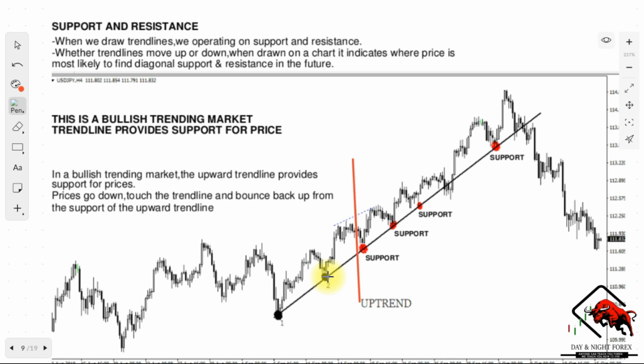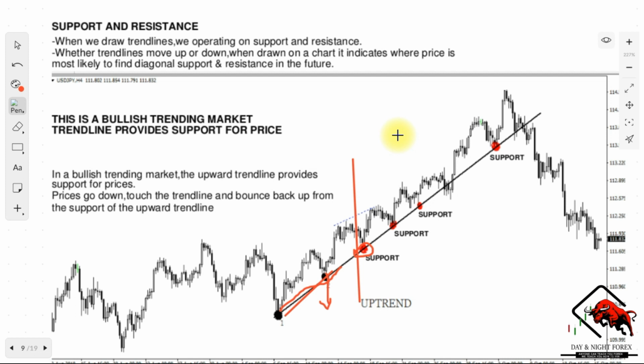All right, so right here on this chart you can see that this is a bullish trending market. So in a bullish trending market, the upward trend line provides support for the prices. So this is our support. So remember, support is basically the structure that stops the price from going down, right? It prevents it from going down. So every time that the price comes here, this is our opportunity to buy, so that we can get in on this uptrend and basically capture our buy positions, right?